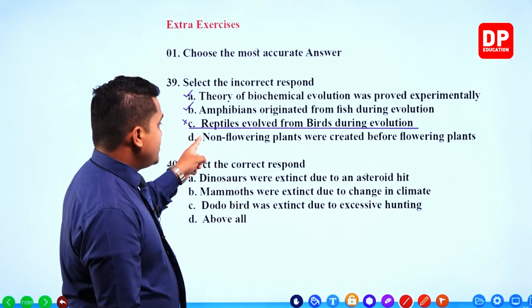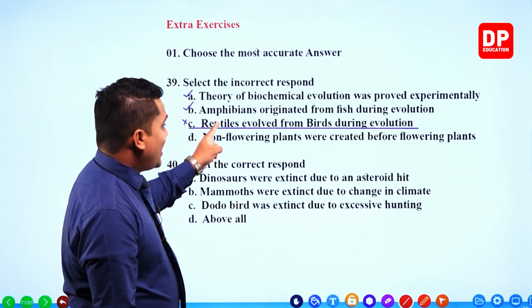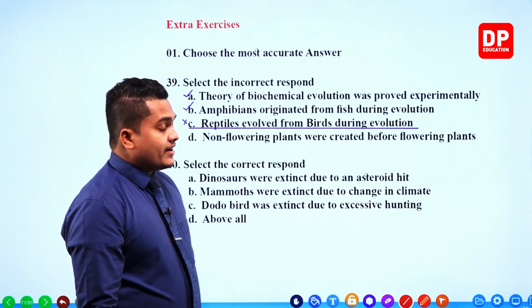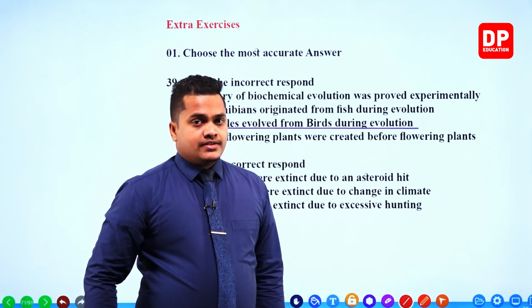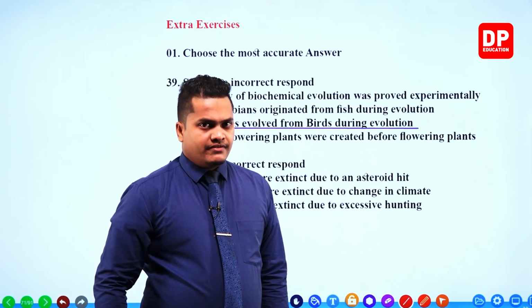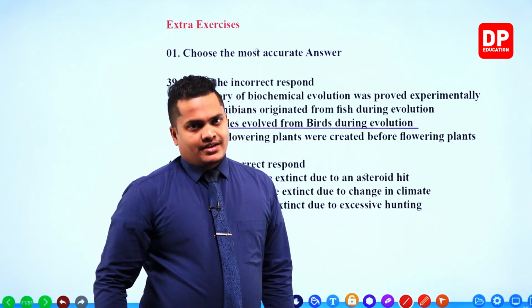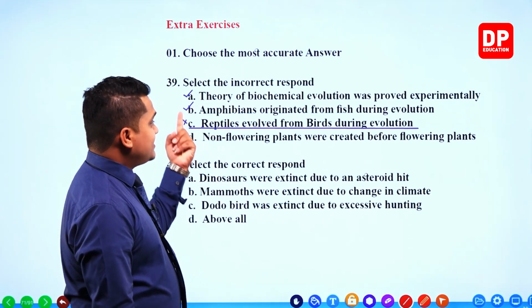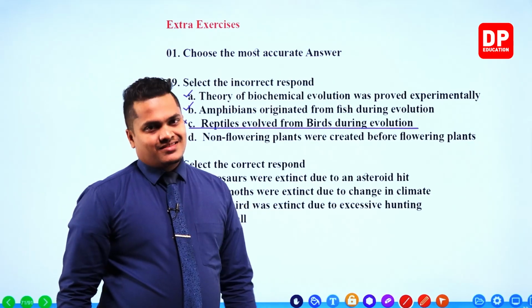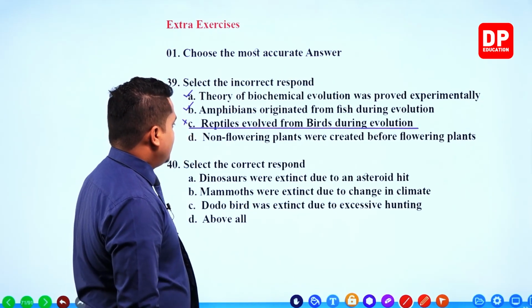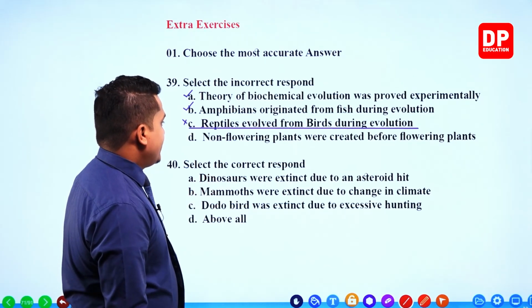The statement says that reptiles evolved from birds, which means birds came first according to the given sentence. But it is incorrect. Birds evolved from reptiles, that should be the correct one. So this is incorrect. We'll go for the fourth one as well.